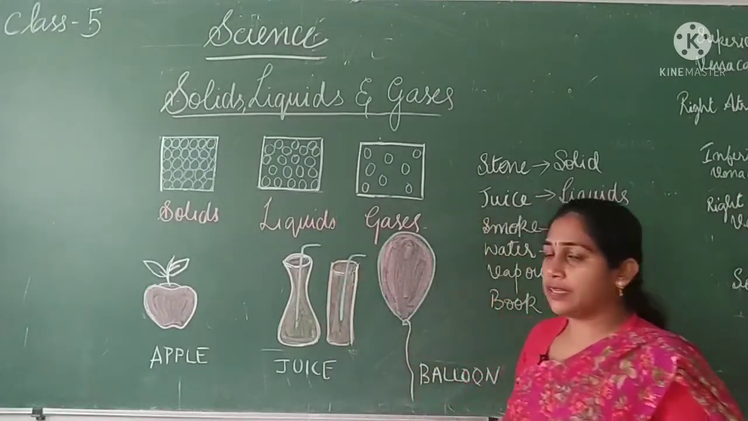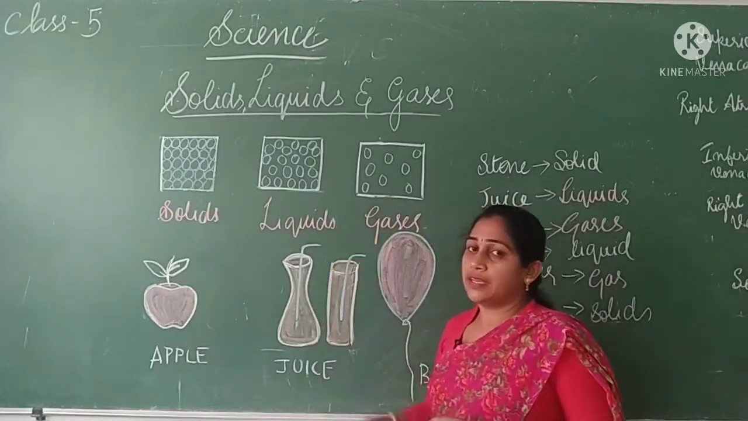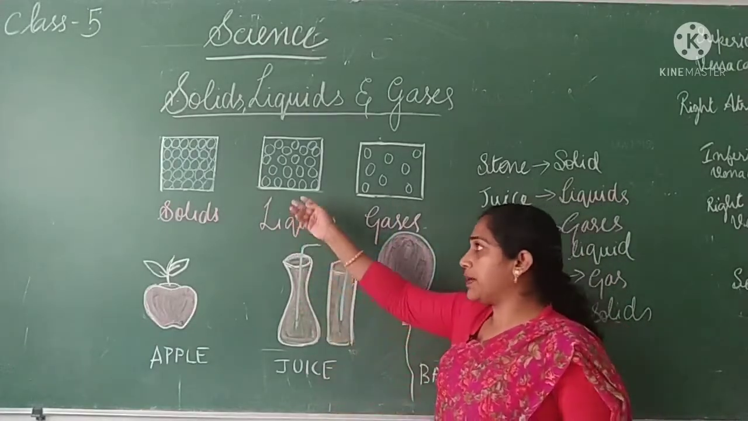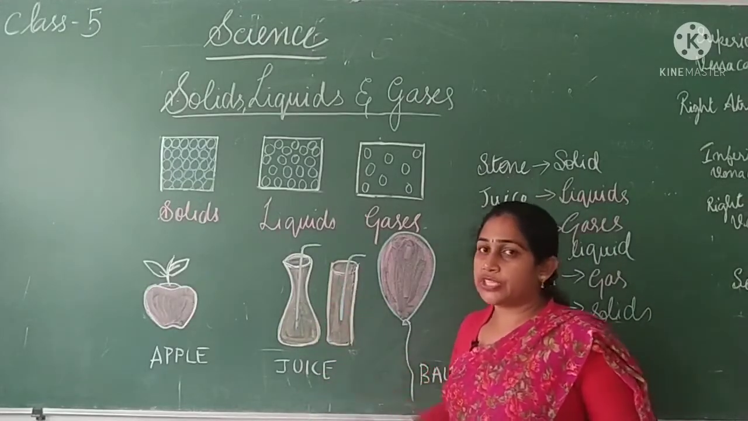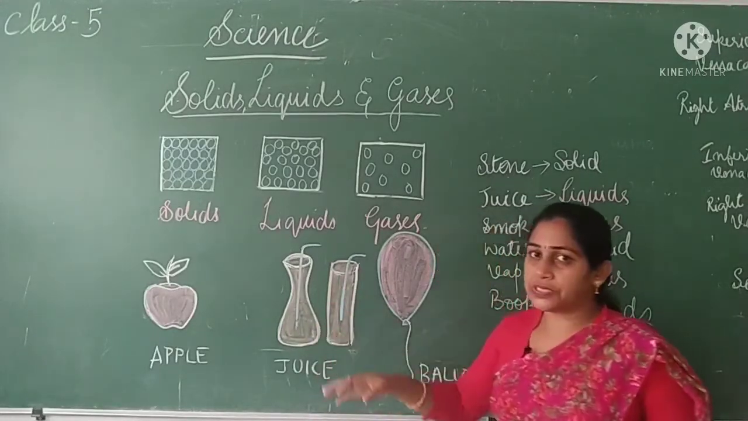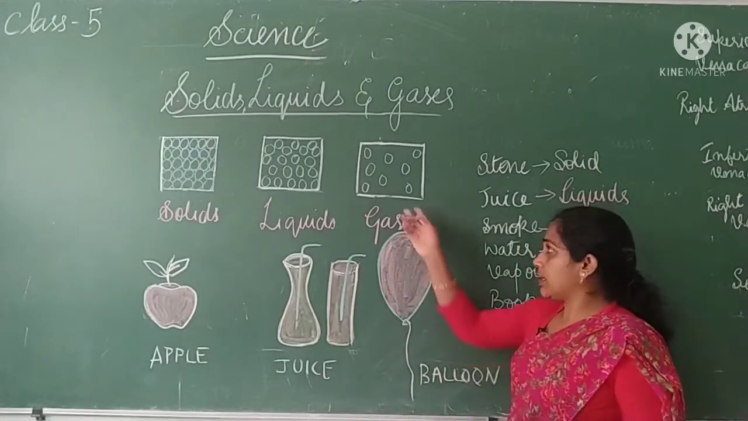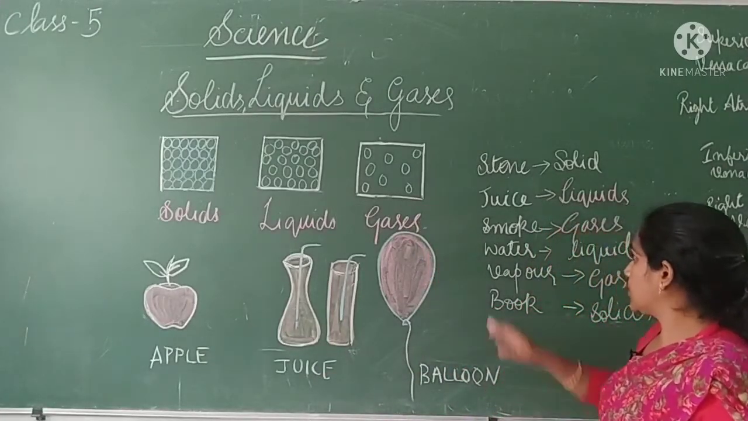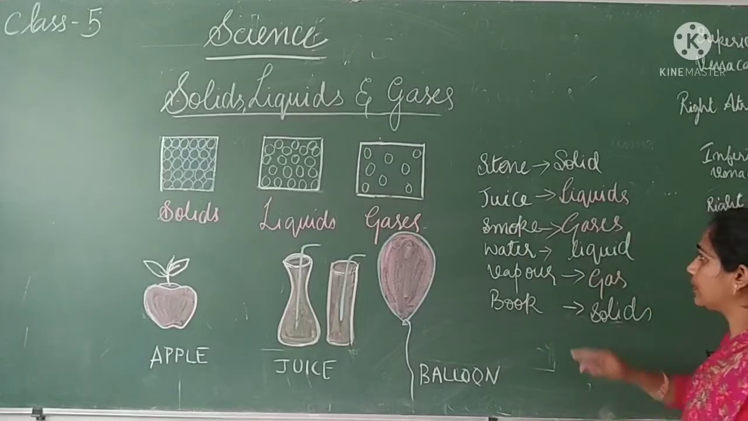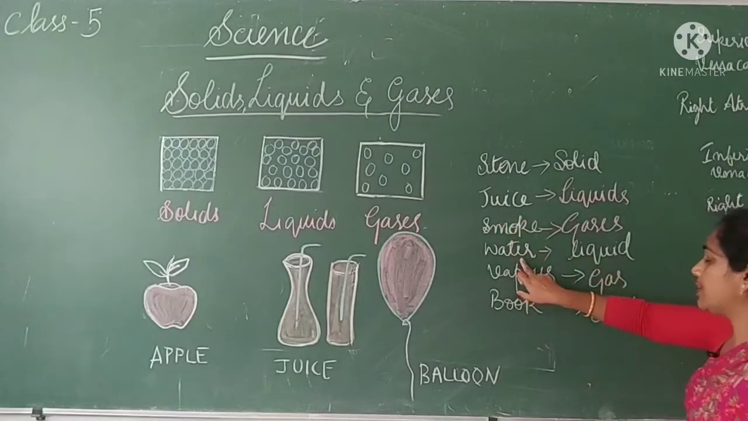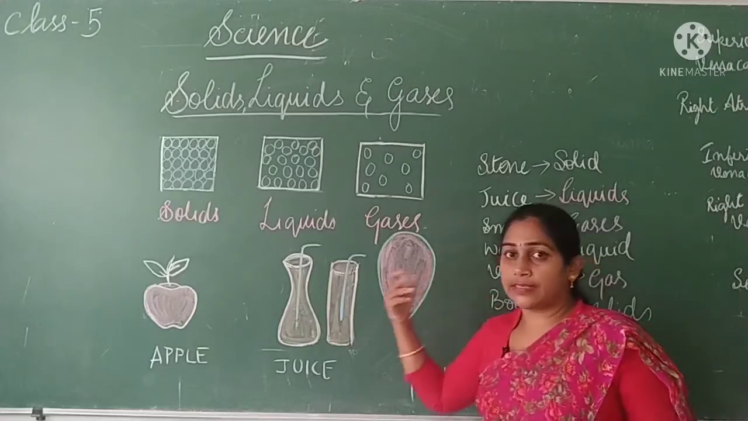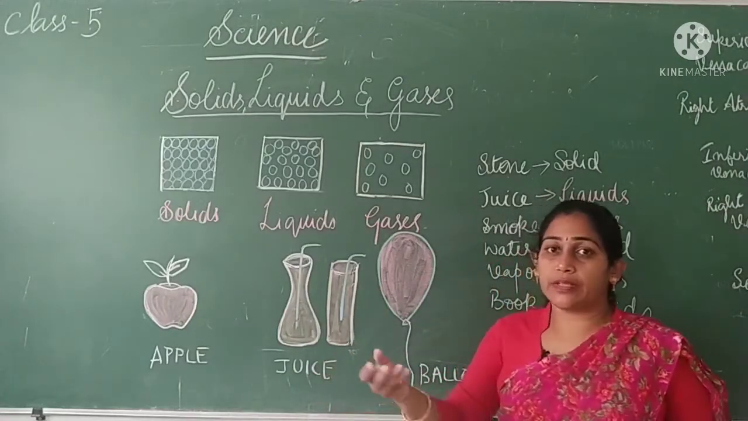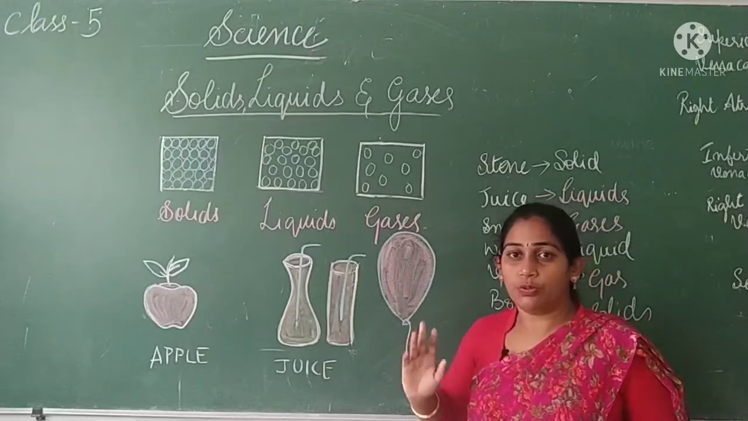Liquids are freely arranged. The particles are freely arranged and they can flow, and they don't have a fixed shape. They take the shape of the container into which they have been poured. So if we take the example of liquid, we have written juice as well as water. These both are examples of liquid. You can take the example of milk, or petrol, diesel, all this belongs to liquid itself.